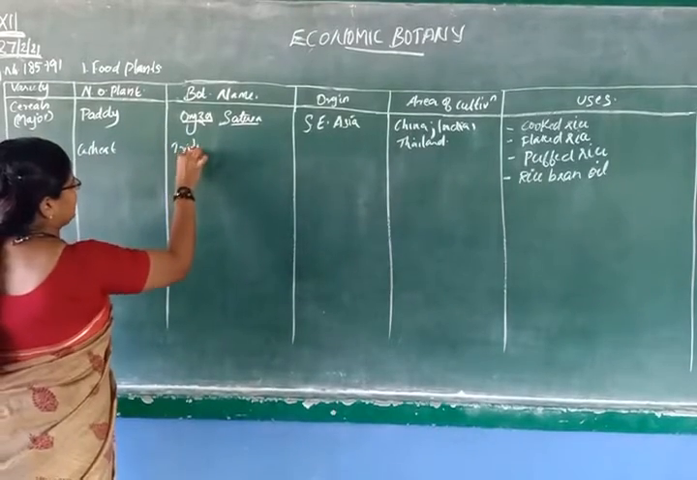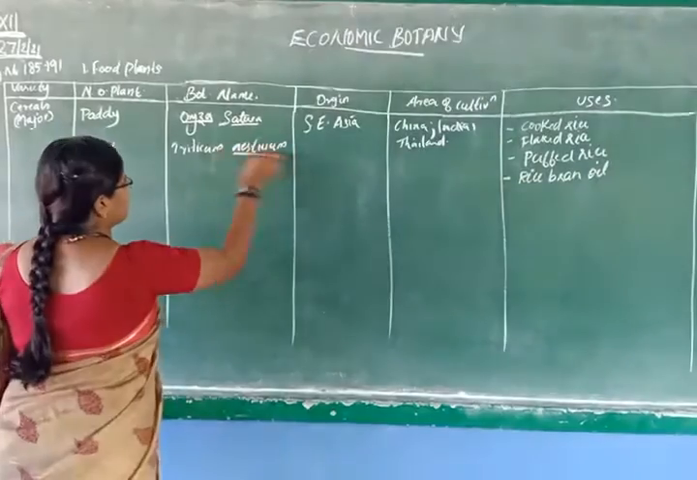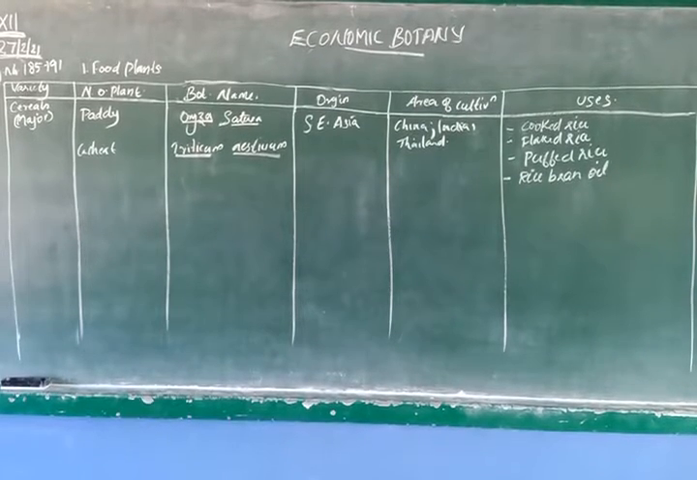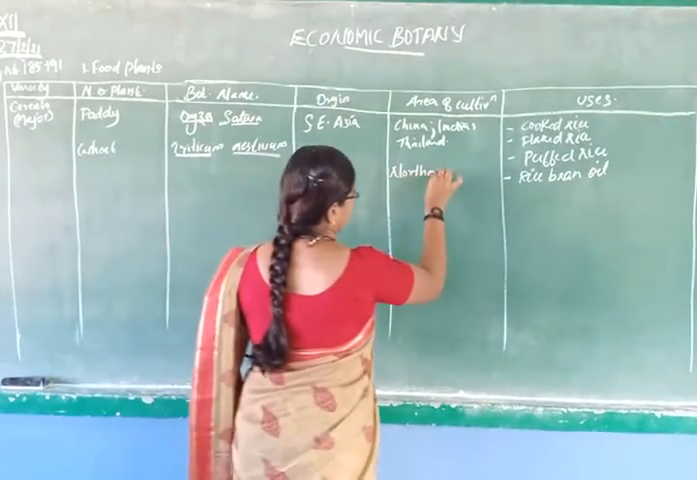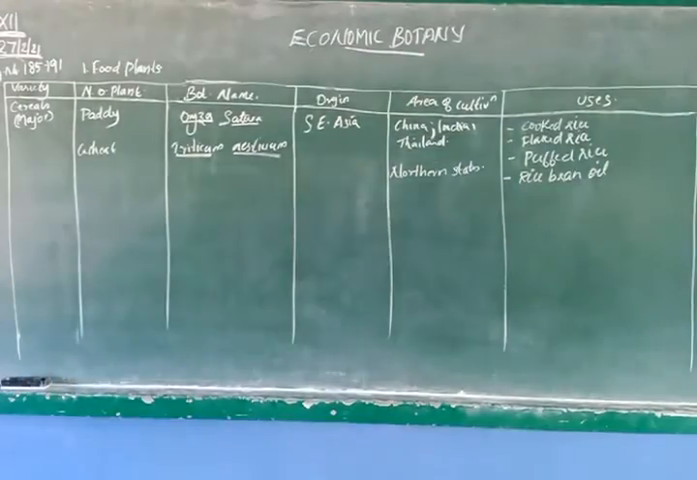The scientific name is Triticum aestivum. The A is silent. Triticum aestivum. Origin: in your text, they have not mentioned the origin of wheat. They say wheat is mainly cultivated more in the northern sides: UP, Gujarat, Haryana, northern side of India. UP, Punjab, Haryana, Madhya Pradesh and Bihar. So we can write northern states. Northern states are mainly cultivating it. Okay.